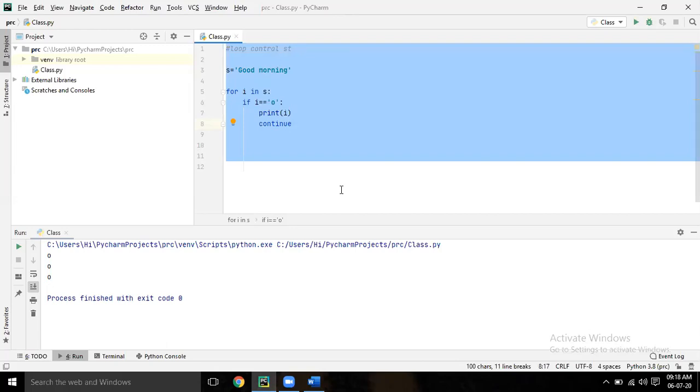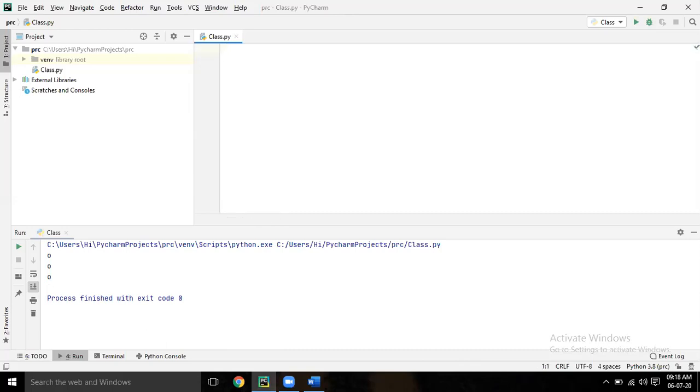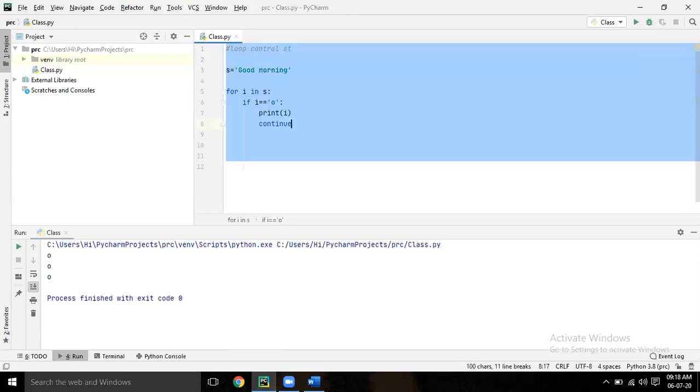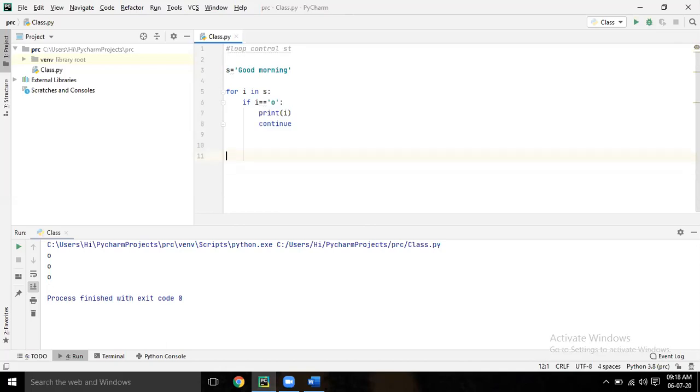Now the next one is pass, P-A-S-S. Instead of continue, write pass. Just write pass. It will come immediately.